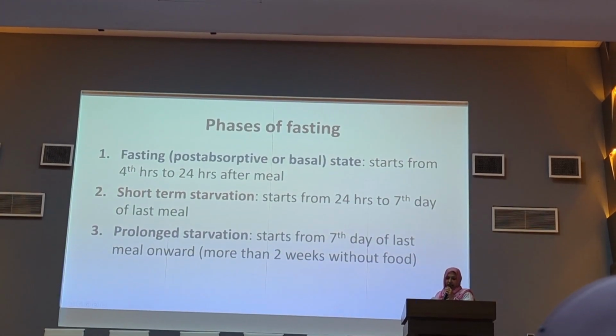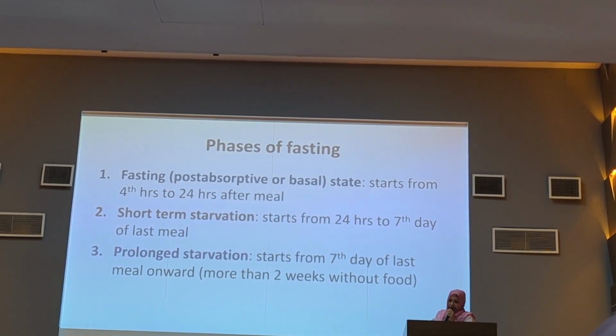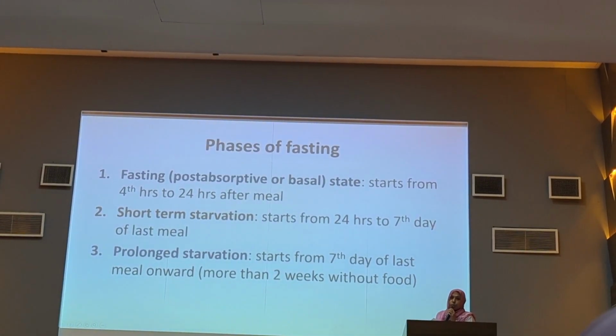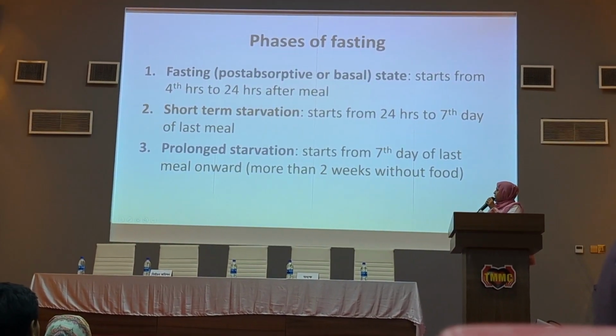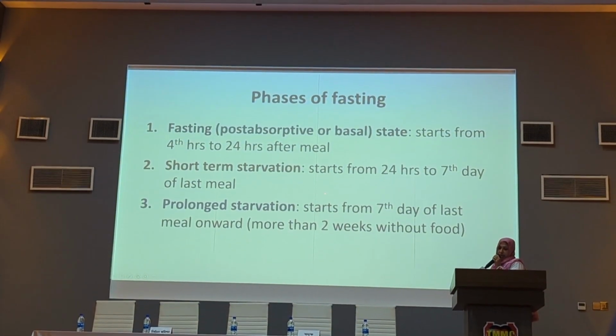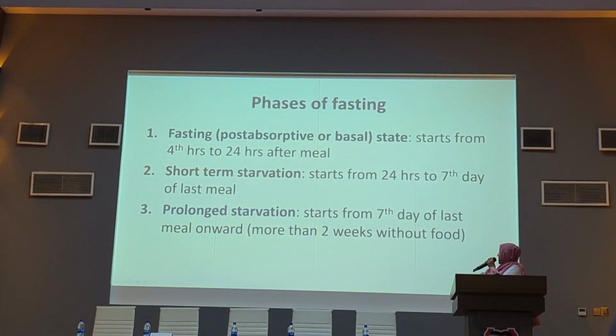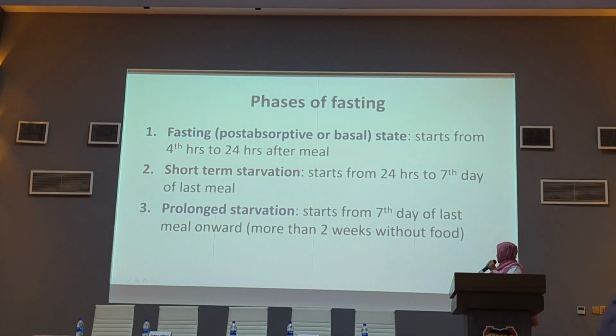This is the phases of fasting. There are 3 phases of fasting. The fasting state starts from 2 to 4 hours after a meal. Then short-term starvation starts from 24 hours to the 7th day of the last meal, and prolonged starvation starts from the 7th day of the last meal onward.